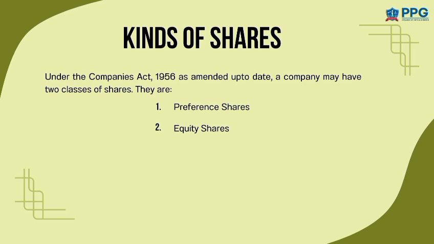Under the Companies Act, a company can issue two main types of shares. The first one is preference shares, the second one is equity shares. In preference shares, the shareholders get preference in receiving dividend. They also get their money back before equity shareholders if the company is closed. The second one is equity shares or ordinary shares. Equity shareholders are the real owners of the company. They have voting rights, but the dividend is not fixed. It depends on the company's profit.